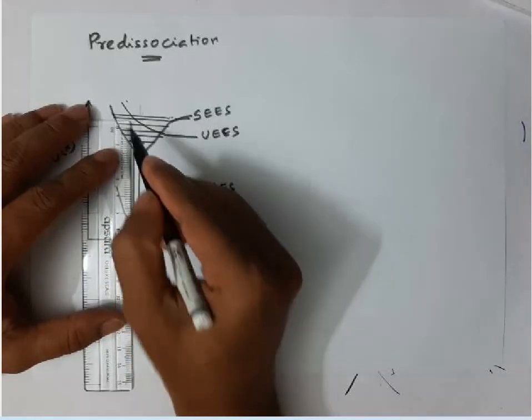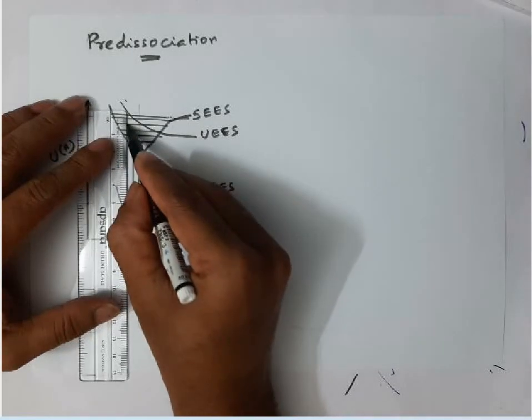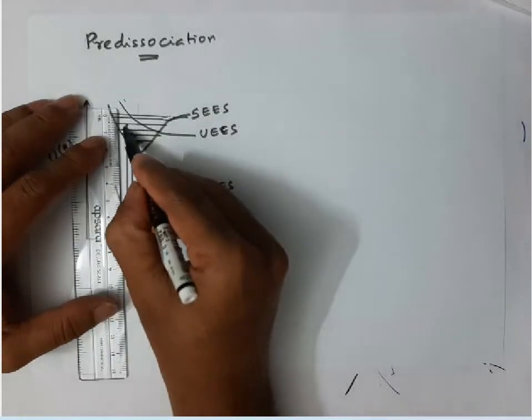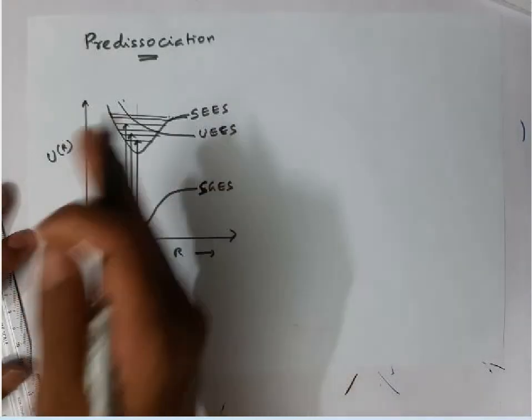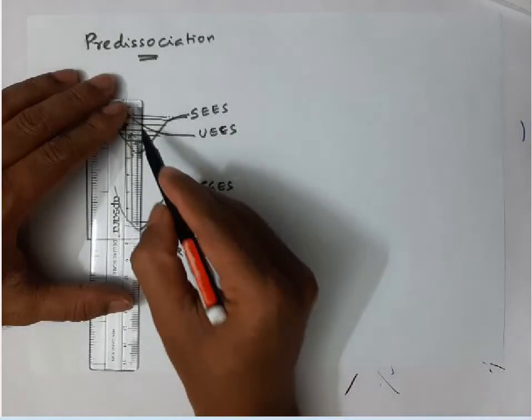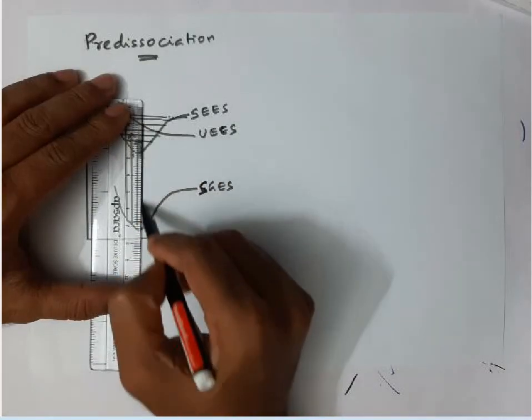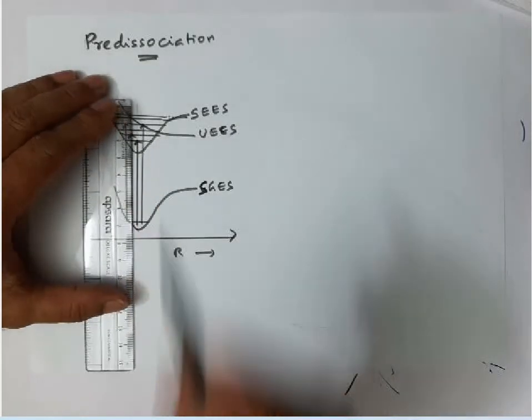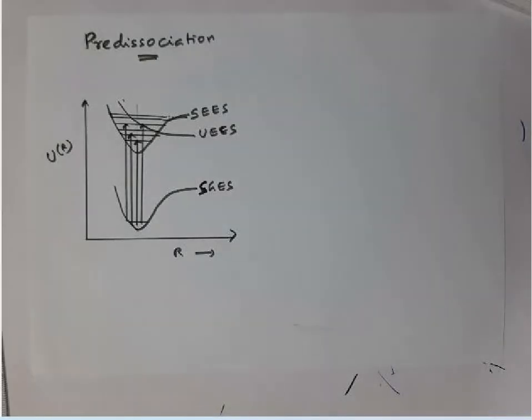I'll get vibrational lines, quantized lines. Suppose the transition takes place to this point, what will happen?